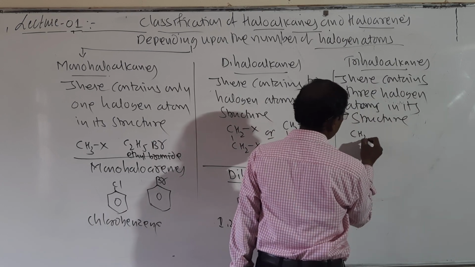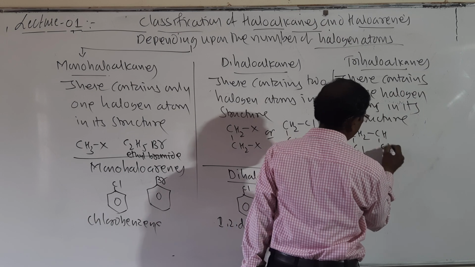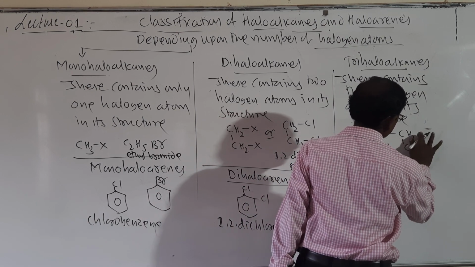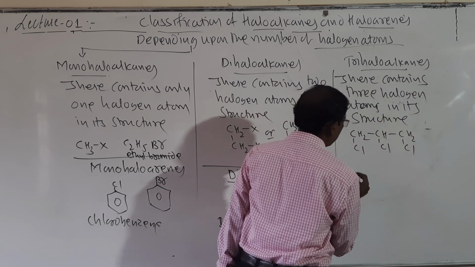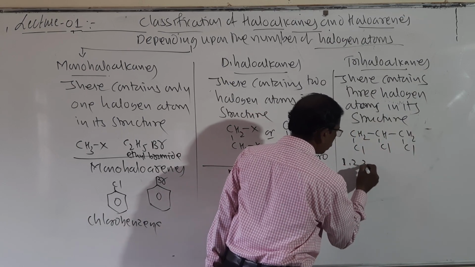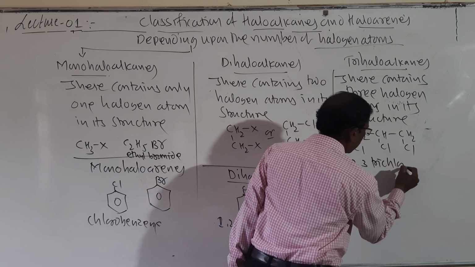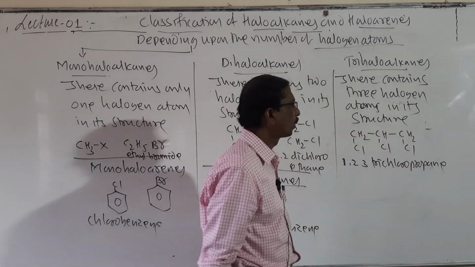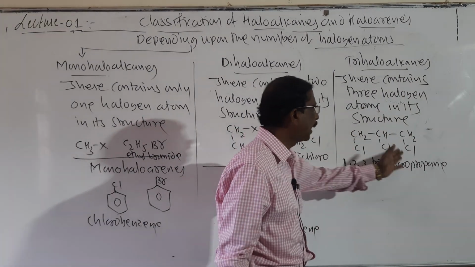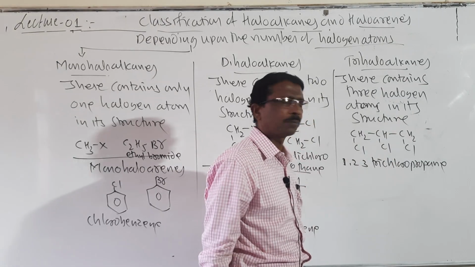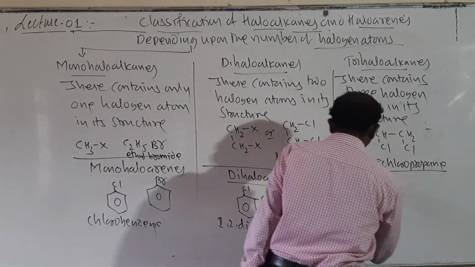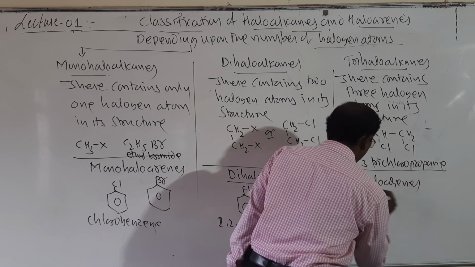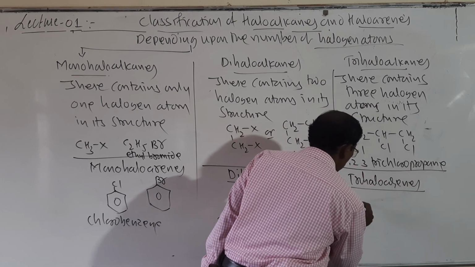For example, CH2Cl-CHCl-CH2Cl is called 1,2,3-trichloropropane. Even if you write Cl at this end and Cl at this end, both are the same. And then trihaloarenes. So look here.